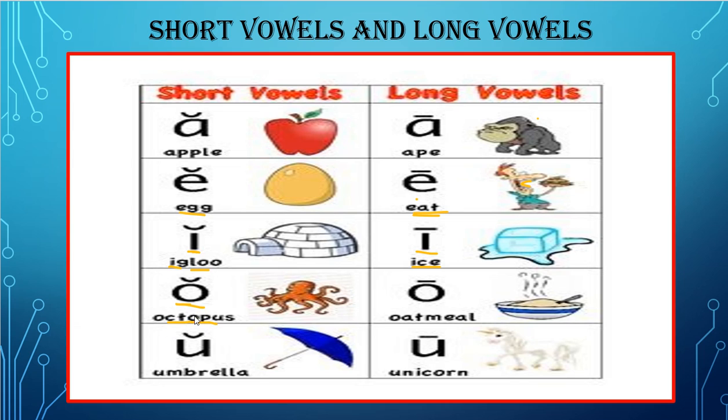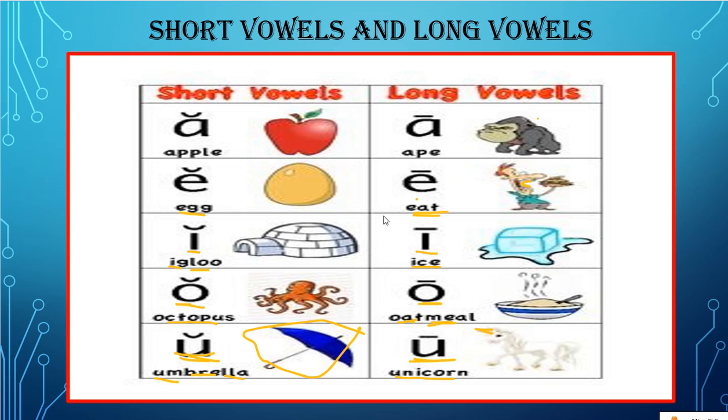And for the long o we have oatmeal. Next we have u, umbrella. For the long vowels we have u, unicorn. The unicorn is a horse with a horn.